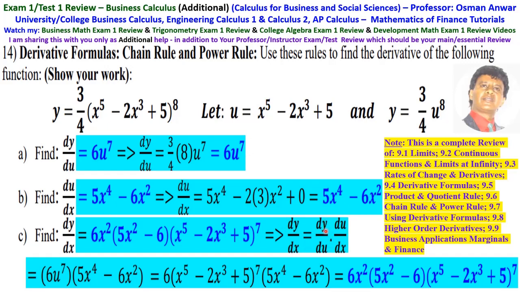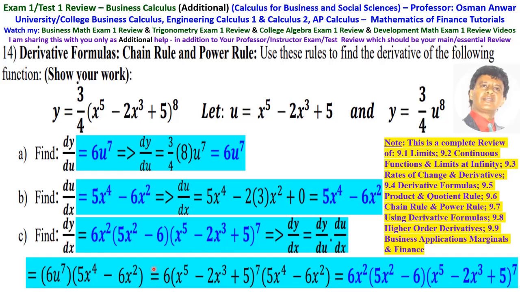So dy by du is 6u to the 7. du by dx is 5x to the 4 minus 6x squared. Here du cancels du, and this is dy by dx.